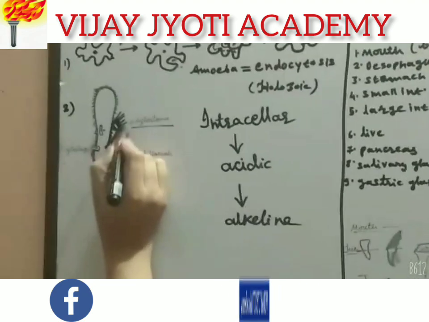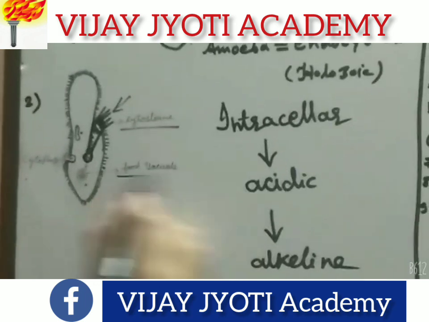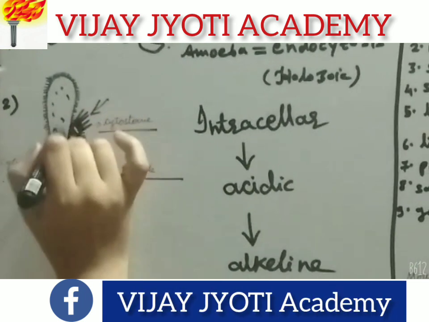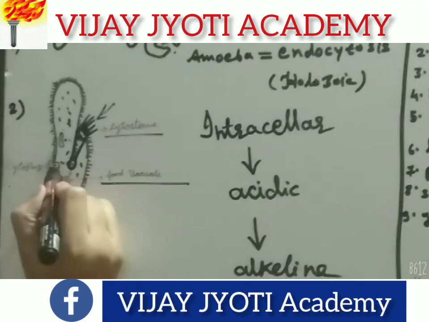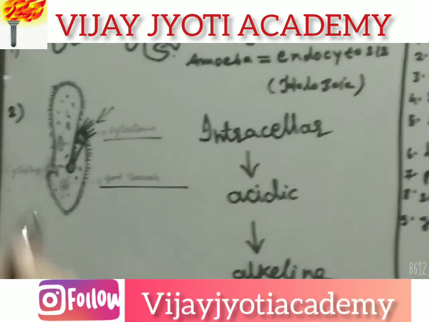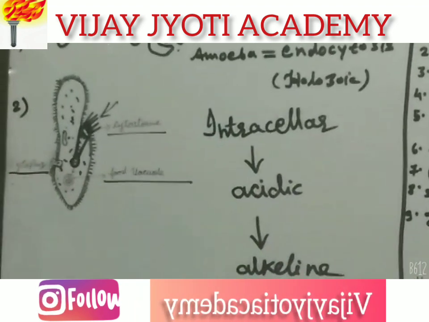With the help of the cytostome, it takes in the food. When it enters the body, it is captured in the food vacuole, then the digestive enzymes of the cytoplasm digest the food, and afterward the remaining or undigested food is eliminated outside through the cytopyge.